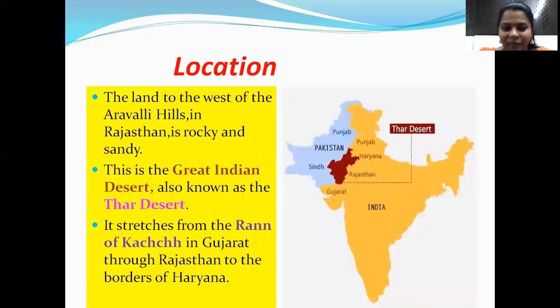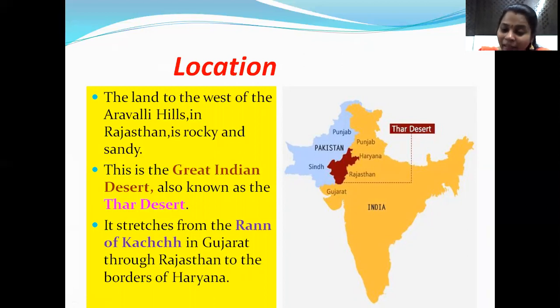Children, this is our Indian map. I hope it is very clear for you. So, the land to the west of the Aravalli Hills. Aravalli Hills are a part of the state Rajasthan. And here, how is the land? It is rocky and sandy.